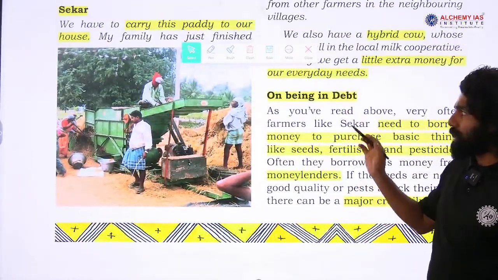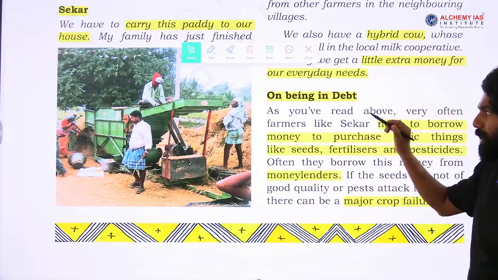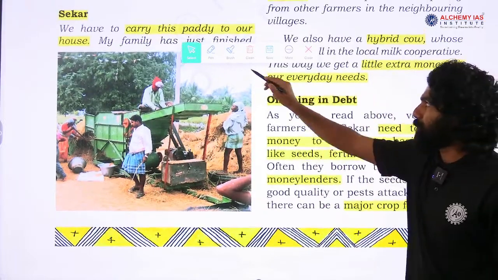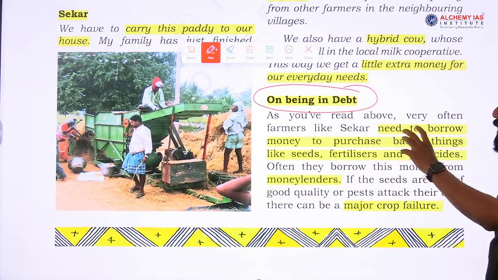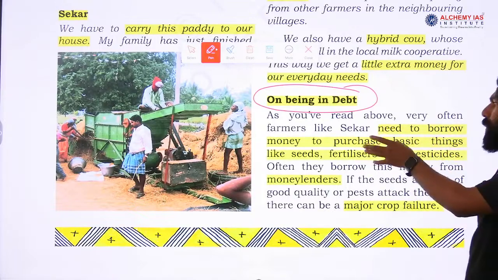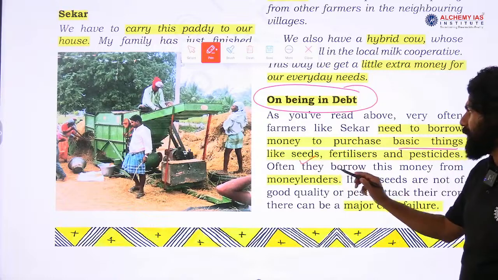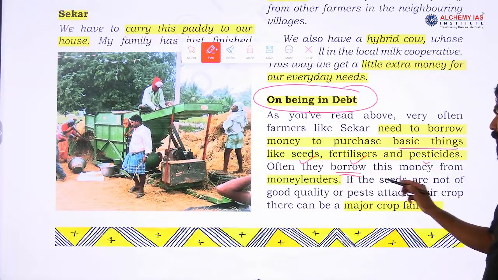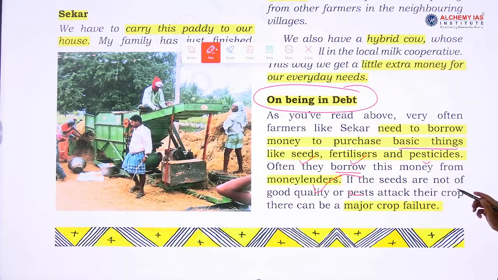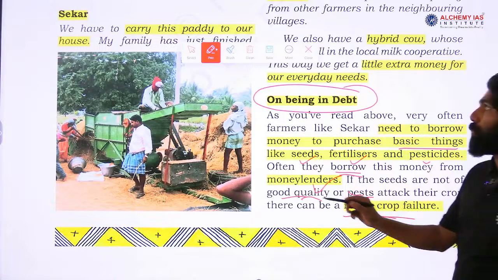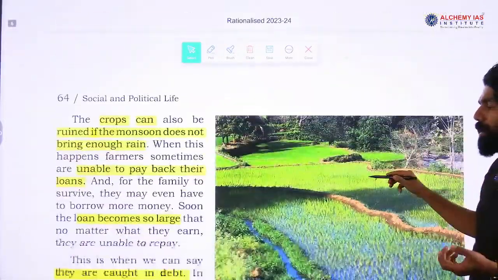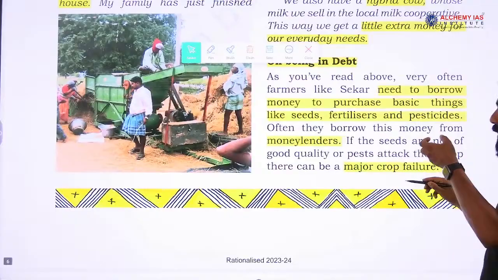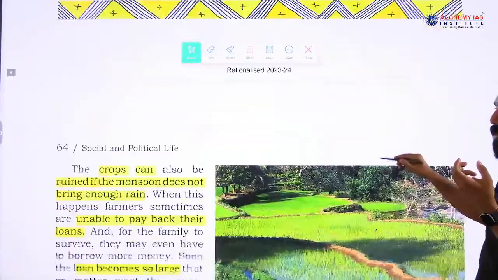Another issue explained in this paragraph is related to the debt crisis that a farmer faces in our village area. On being in debt, as you have read above, very often farmers like Shekhar need to borrow money to purchase basic things like seed, fertilizer and pesticide. Often they borrow this money from the money lenders. If the seeds are not of good quality and pests attack their crop, then there can be a major crop failure. When such a situation arises, maybe due to natural calamity or due to pests damaging their crop, it depends upon the quality of the crops.